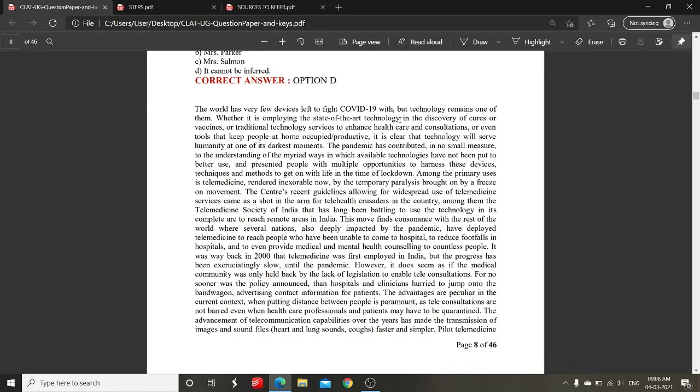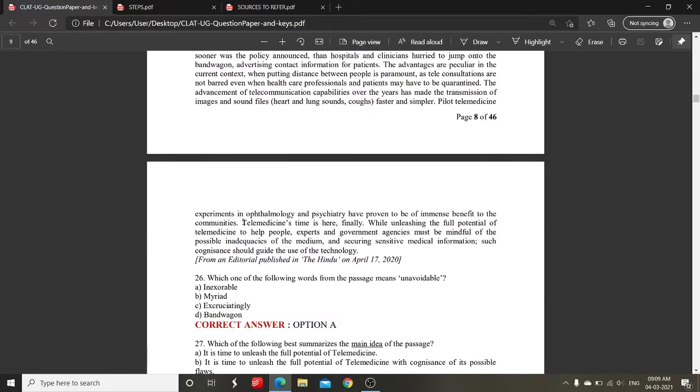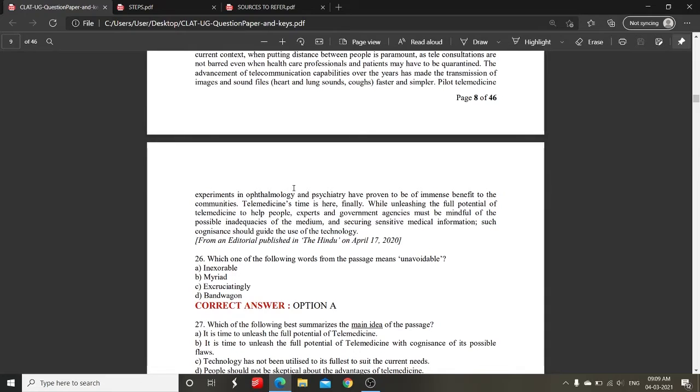The world has very few devices left to fight COVID-19 with, but technology remains one of them. Whether it is employing the state-of-the-art technology in the discovery of cures or vaccines, or traditional technology services to enhance healthcare and consultations, or even tools that keep people at home occupied productive, it is clear that technology will serve humanity at one of its darkest moments.